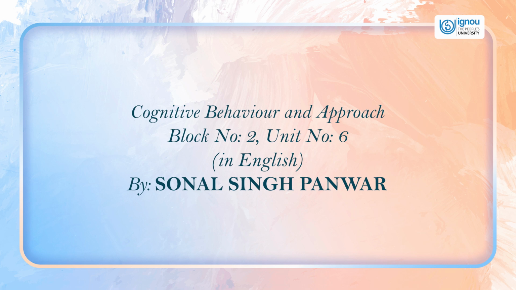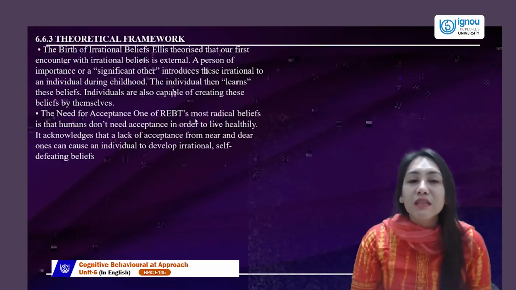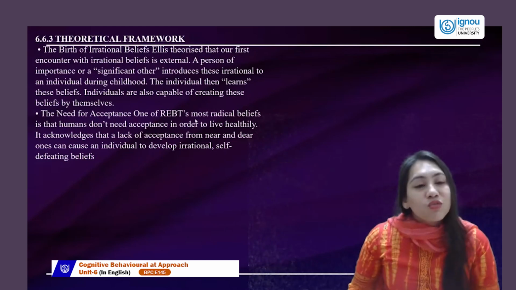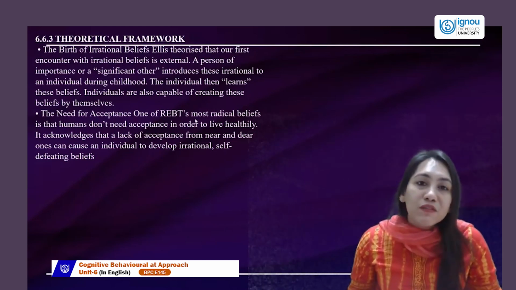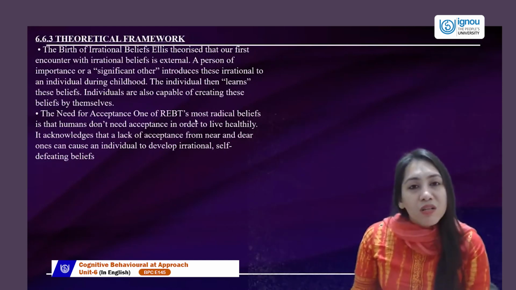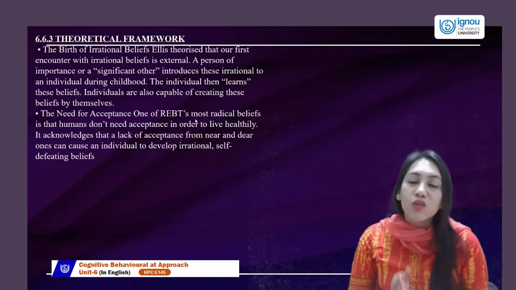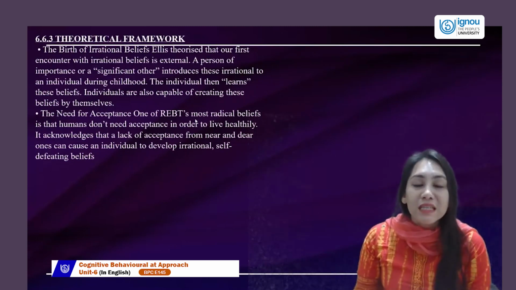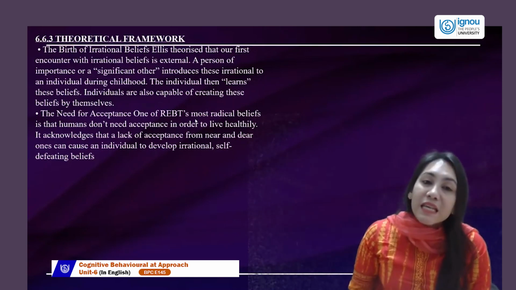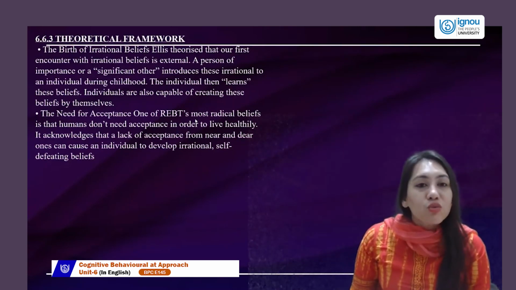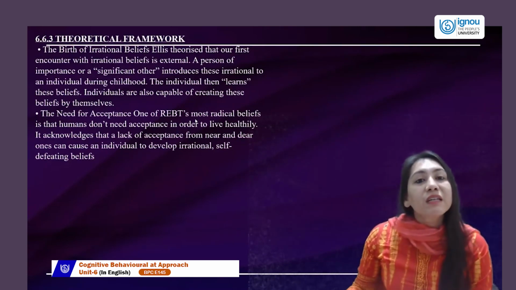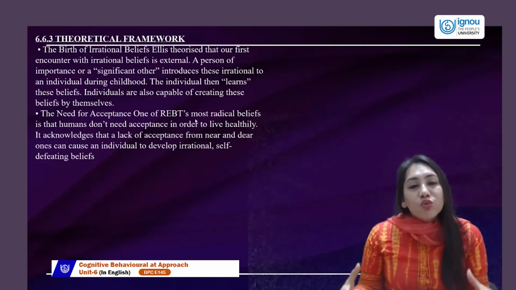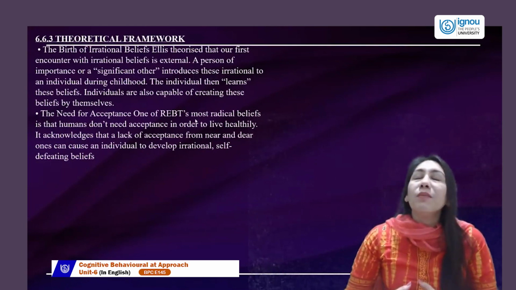Albert Ellis stated that we are going to talk about encountering the irrational beliefs, which are mostly external. So where is this irrationality in your belief system coming from? So the belief is what? Belief is our cognition. Cognitions are the thought thinking patterns, the process of reasoning, the process of thinking, which is a belief and also a cognition. So beliefs, when turned irrational, which is coming from the external factors, a person usually associates it from everywhere.